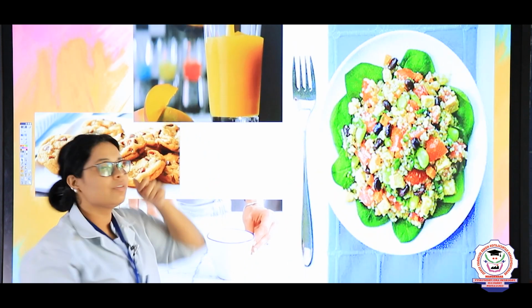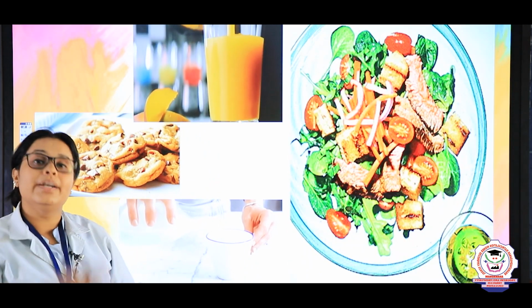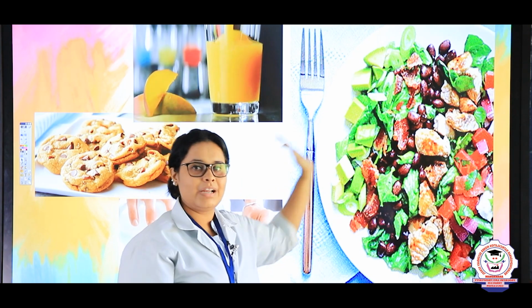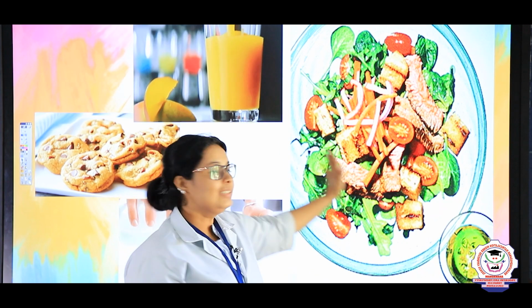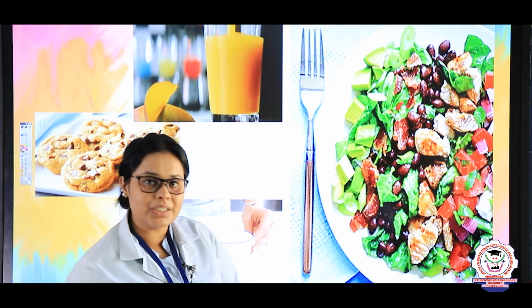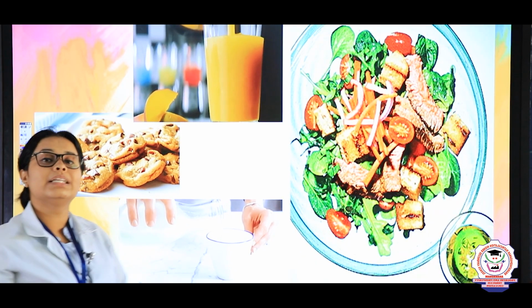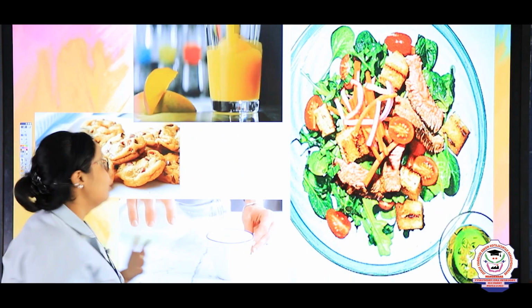So these types of substances are known as a homogeneous mixture. What is this? Homogeneous mixture. Same way, salad. In the salad there are many things, right? All the kinds of vegetables, all the kinds of non-veggies. So it is known as a heterogeneous mixture. Same way, water, when you are adding it into milk, you will see that it is the same kind of substance present, right? So this is a homogeneous example, right?